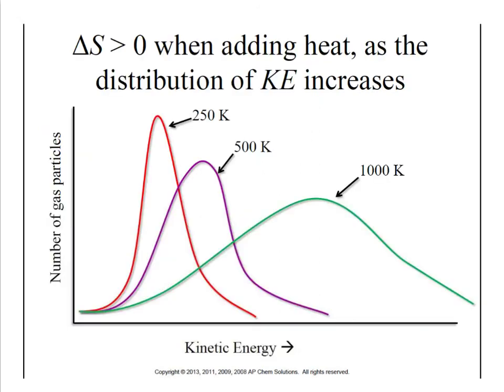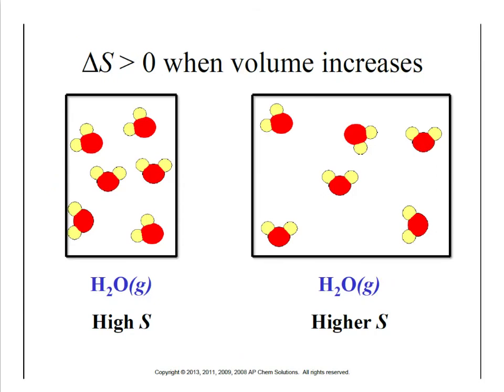And so this Boltzmann distribution just shows us what we talked about. As you increase the temperature, or the average temperature, you increase the amount of kinetic energy within that system. So mo kinetic energy, mo motion, mo entropy. And our last example of something that's going to increase entropy would be changing the volume of a gas. If we've got a gas in a small container, it can bounce around, but it can only bounce around so much. But if we increase the volume, it can bounce around more, thus increasing disorder.